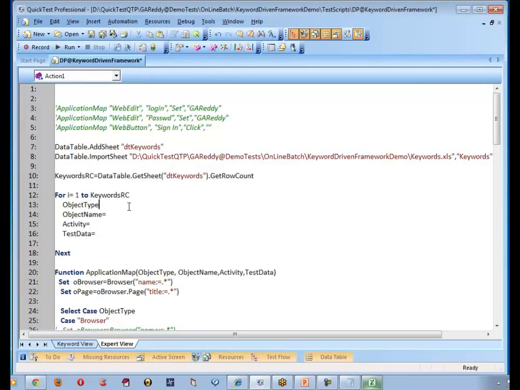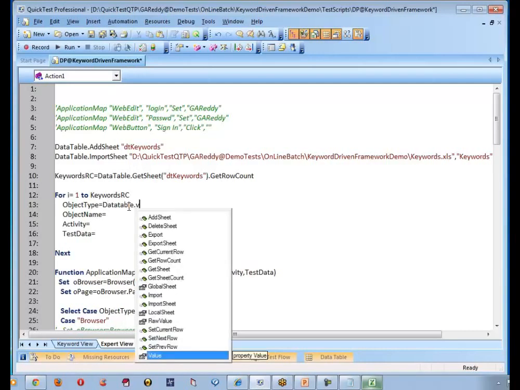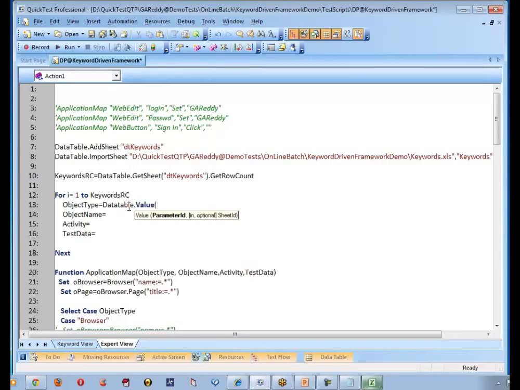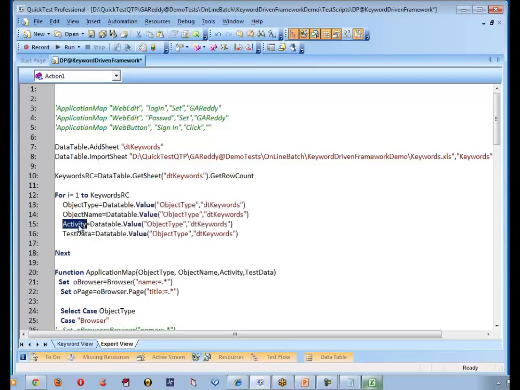So what is object type? So object type is like data table dot value. What is the column name? The column name is also object type. Where is that? That is there in DT keywords sheet. So let me copy this same line, put it here, put it here, put it here. Now let me replace this with activity. Let me replace this with test data. Let me replace with this object type.